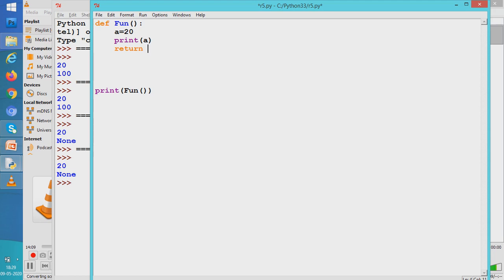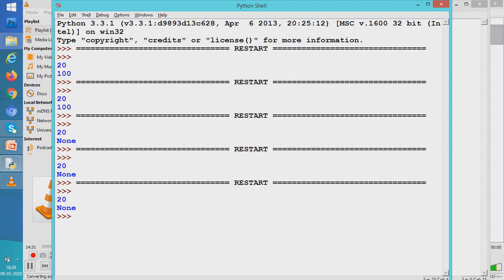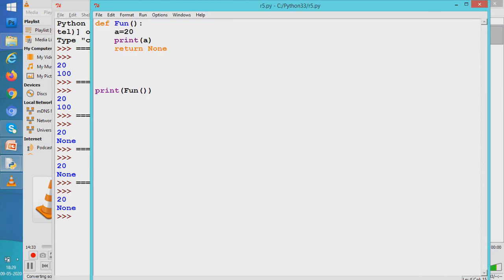I can write here simply return none. Three of them mean the same thing: writing nothing, writing return, or writing return none. Let us see now how it works. See, the same answer. So you may write a return, you may not write a return, or you may write return none. All of these produce the same output. That means we are returning none.